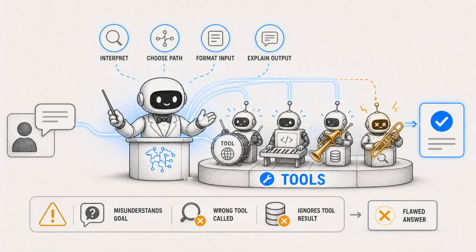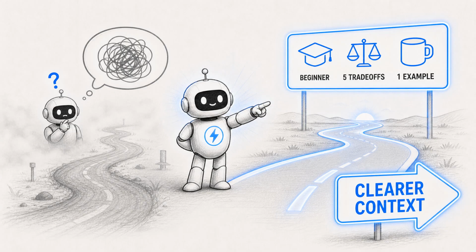If it misunderstands the goal, calls the wrong tool, or ignores the tool result, the final answer can still be flawed. Good prompts help because they reduce ambiguity. Instead of asking, "Tell me about solar power," you might ask for a beginner explanation, 5 key trade-offs, and 1 everyday example. You are not casting a spell. You are giving the model clearer context for what kind of answer should come next.